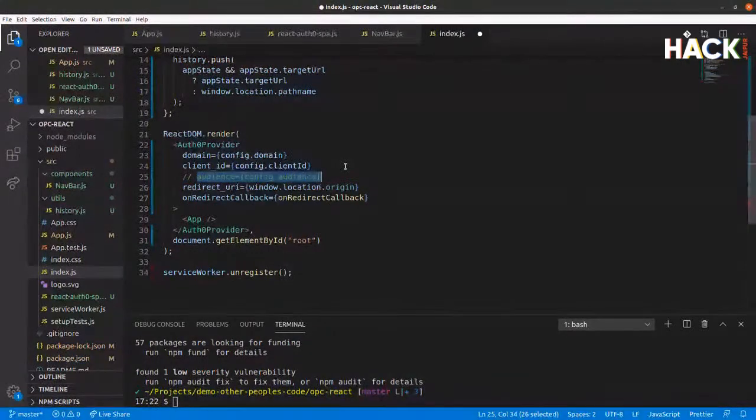And in fact, what I'll do is I'll just comment it out for now, because before we do this, I want to show you the login working before we start playing with the API, just so we don't skip too many steps ahead of ourselves.